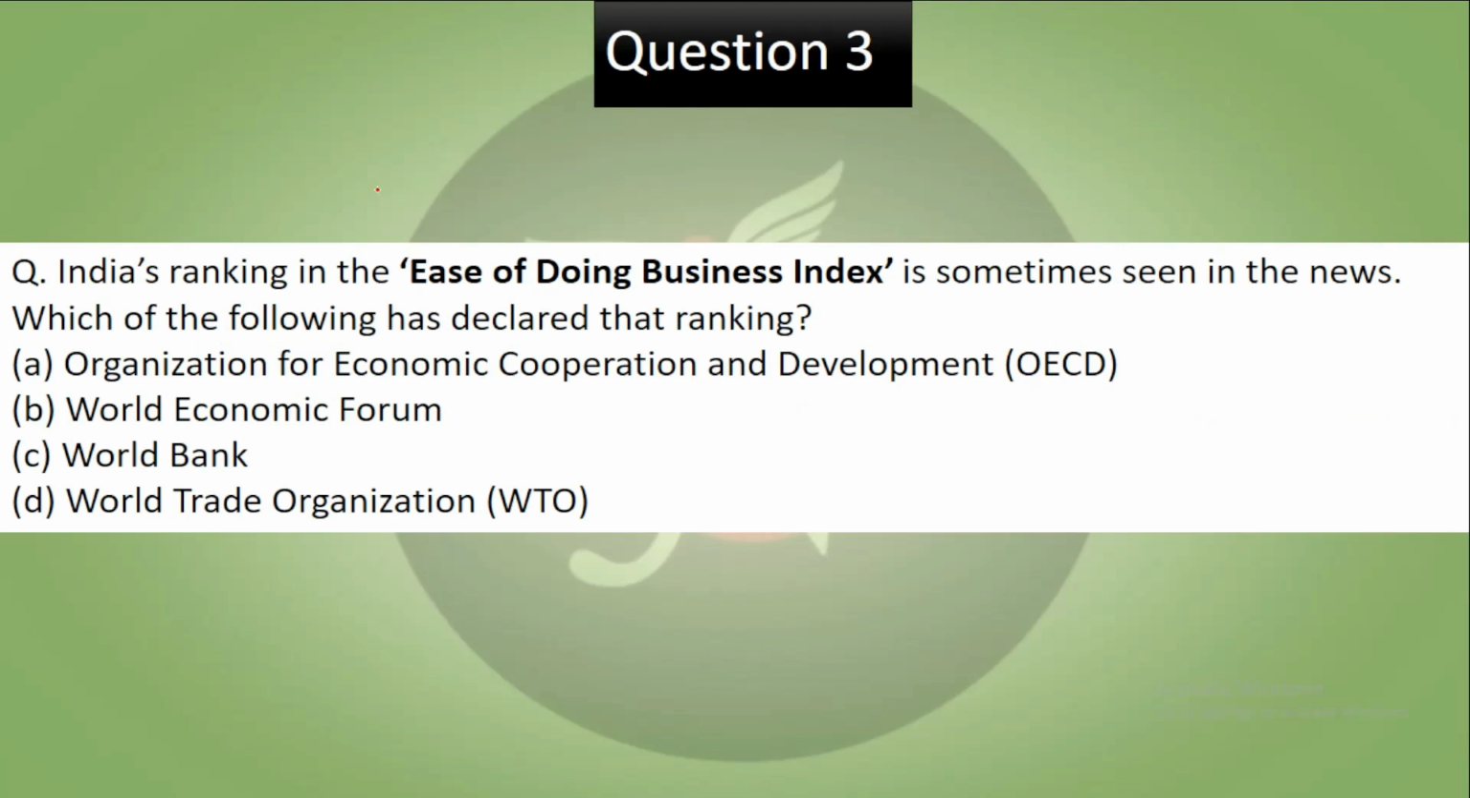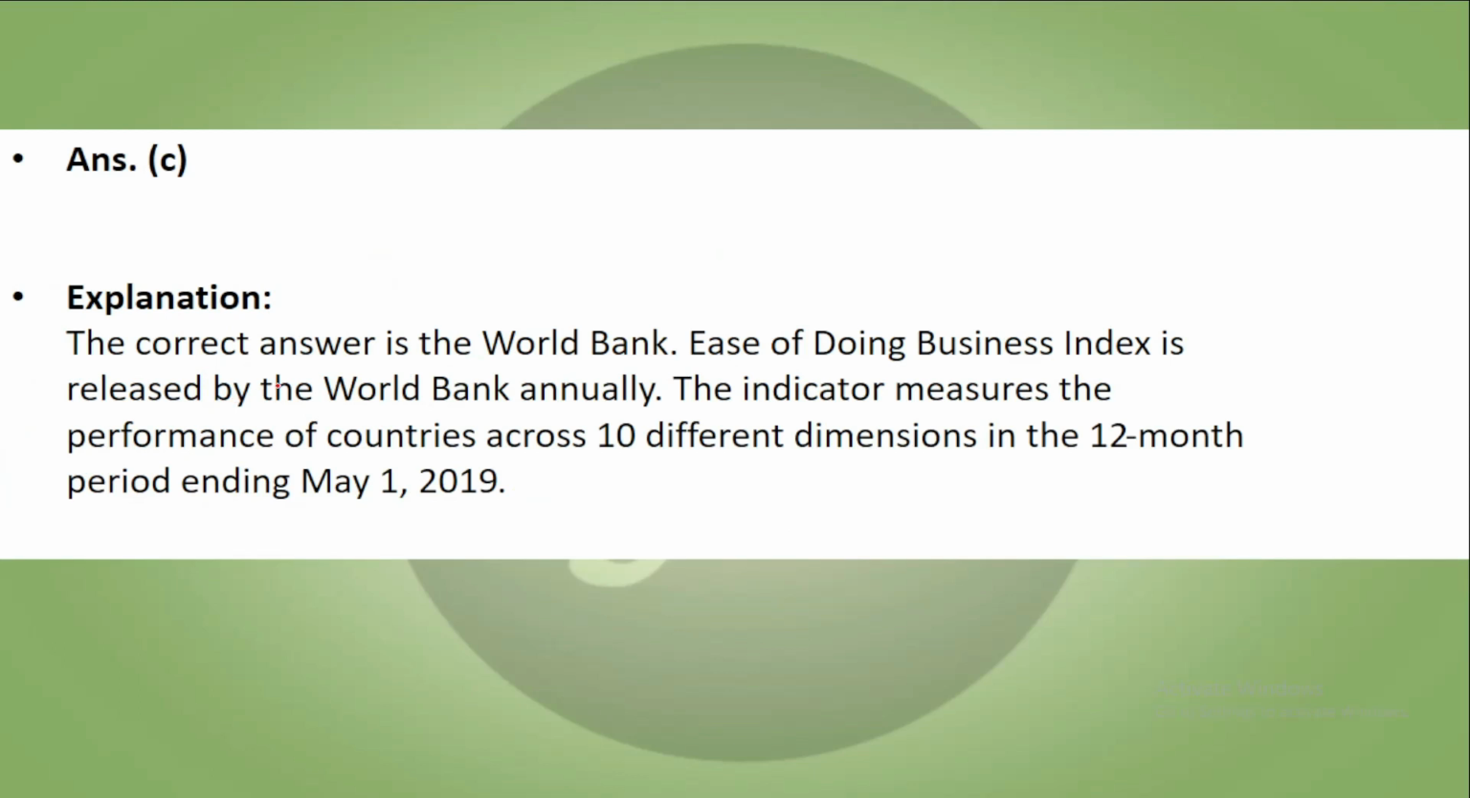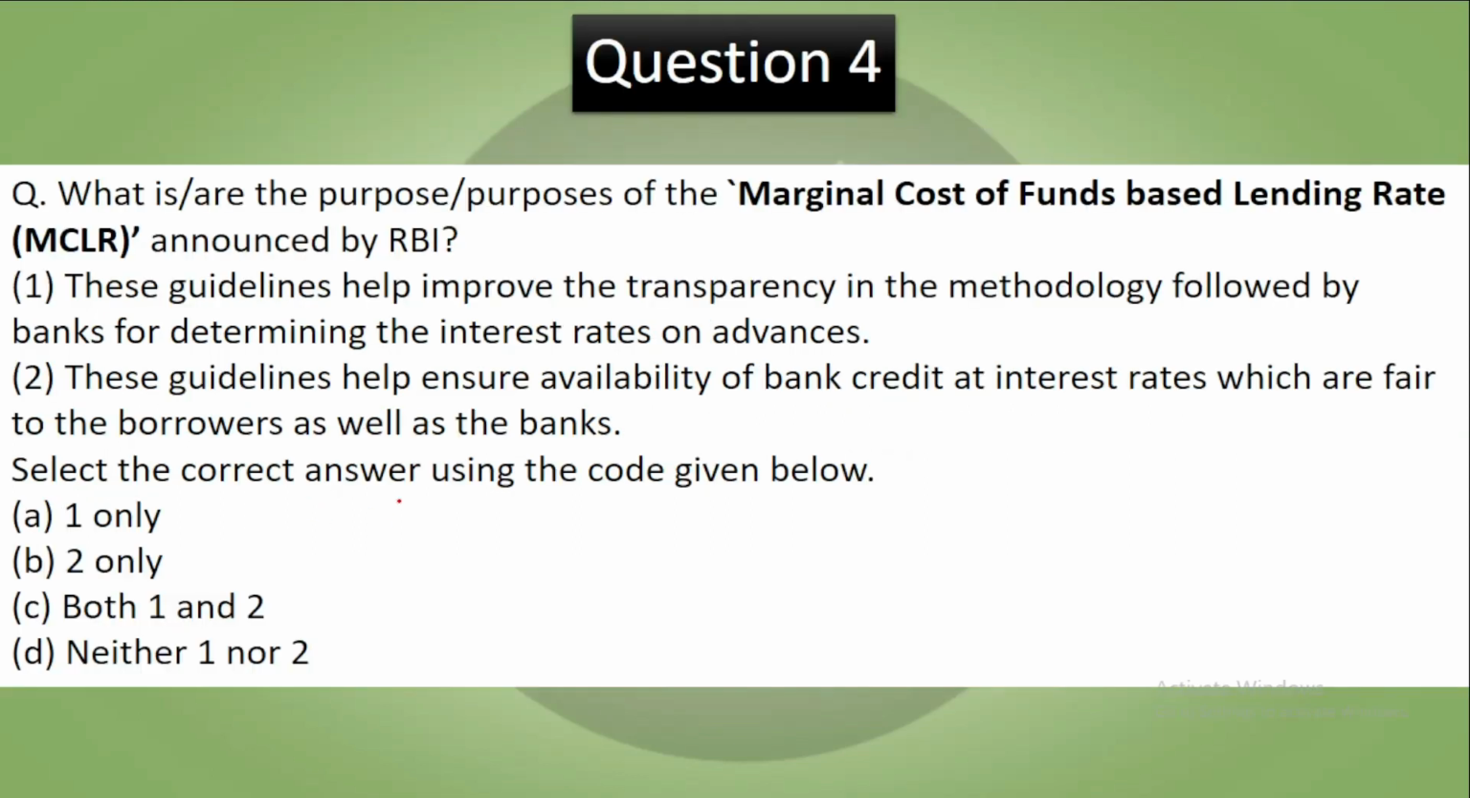Question third. India's ranking in the ease of doing business index is sometimes seen in the news. Which of the following has declared that ranking? Organization of Economic Cooperation and Development, World Economic Forum, World Bank, World Trade Organization. Pause the video, try to answer. Now let's see the answer. So this ease of doing business index is released by the World Bank. This is released by the World Bank annually. The indicator measures the performance of the countries across 10 different dimensions in a 12-month period.